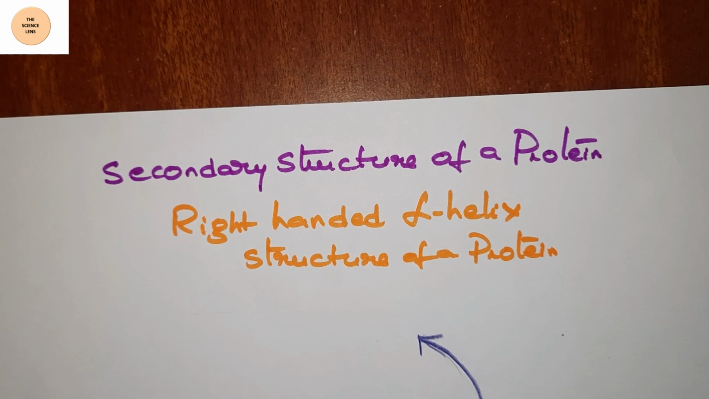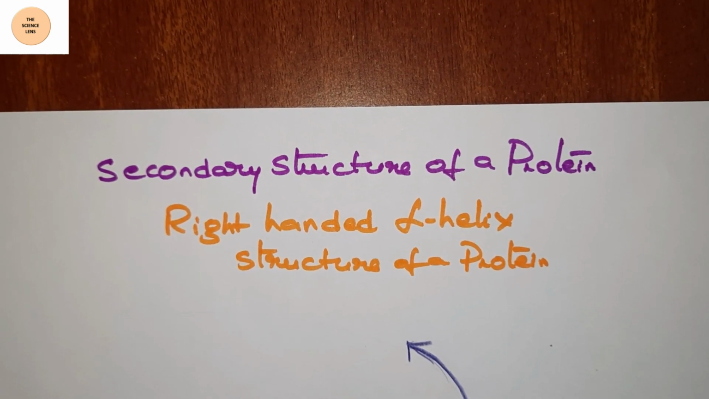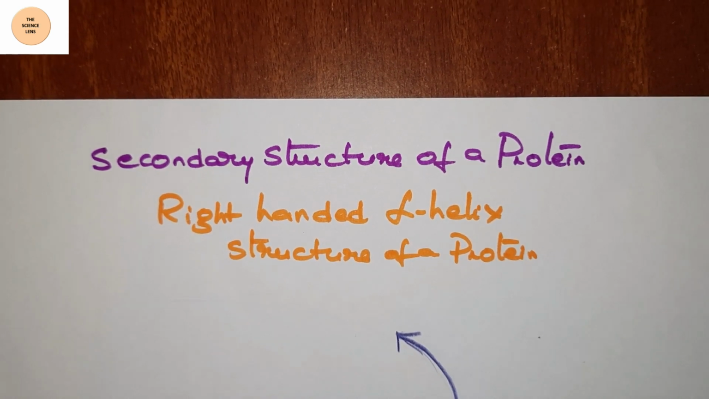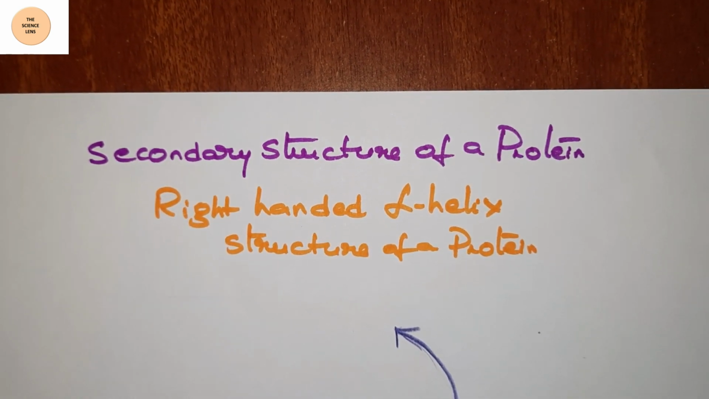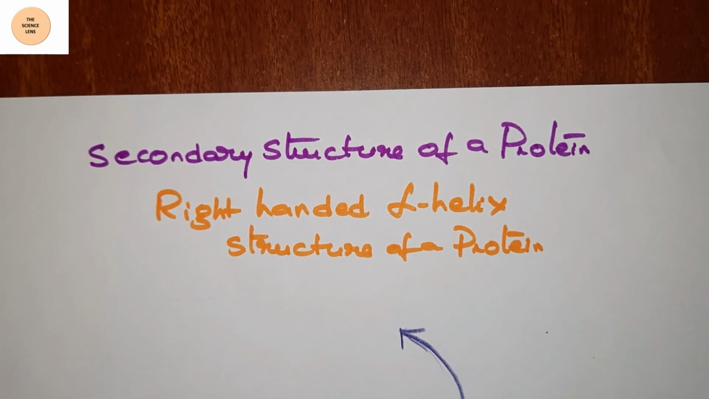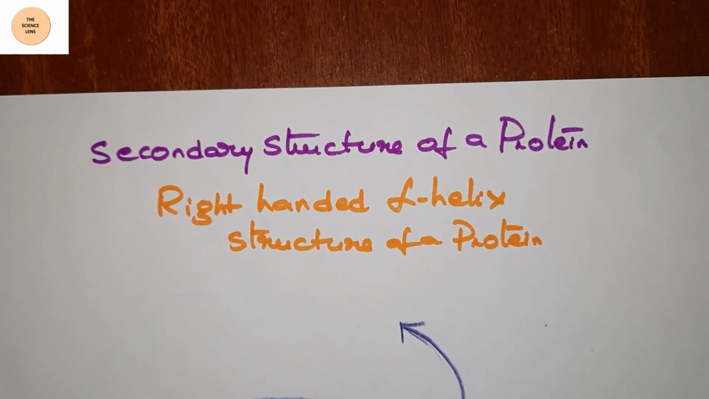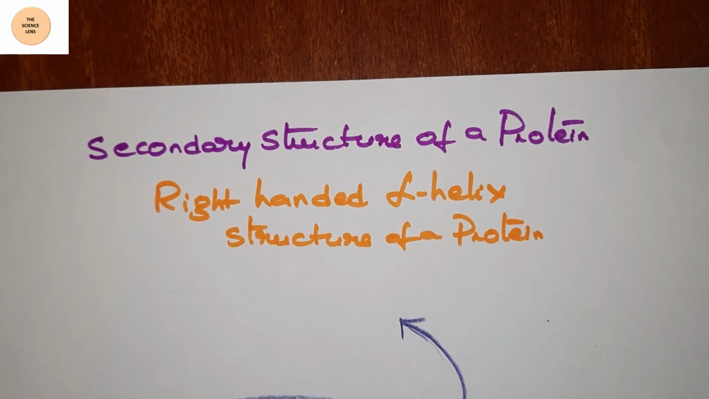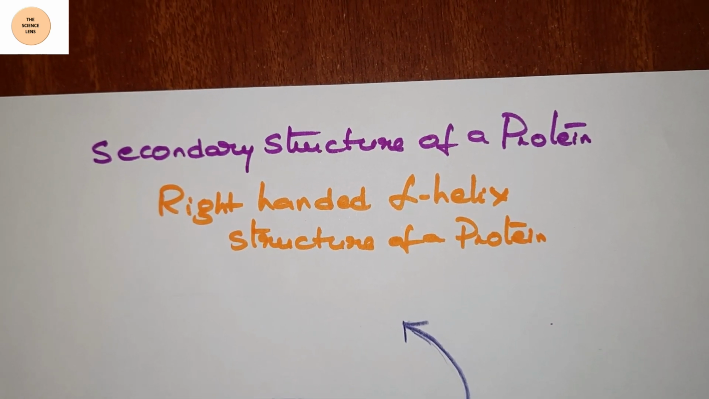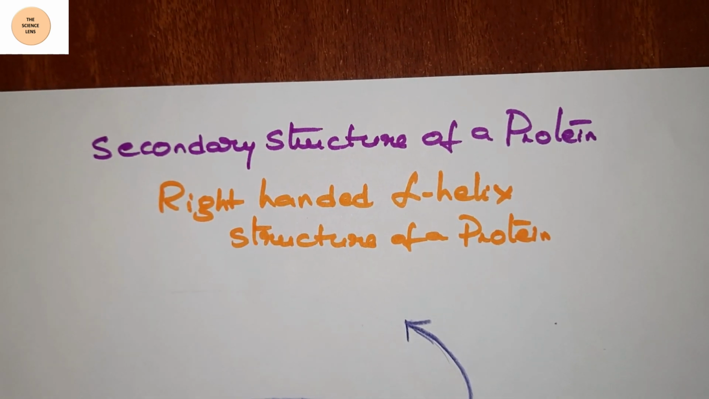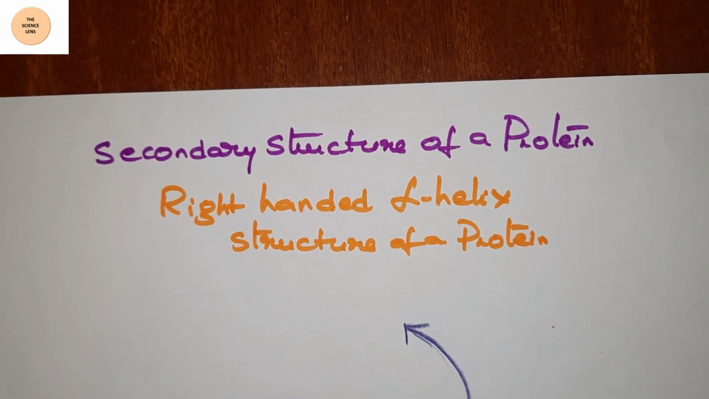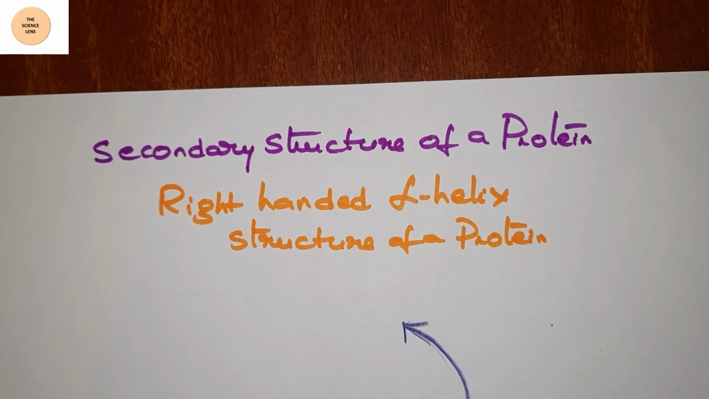Next, what is the secondary structure of a protein? The conformation of a polypeptide chain by twisting or folding is referred to as the secondary structure. It is of two types: one is alpha helix, the second is beta pleated. Alpha means the first structure, hence we named it alpha helix, and immediately after alpha the next structure is called beta, hence the name beta pleated.